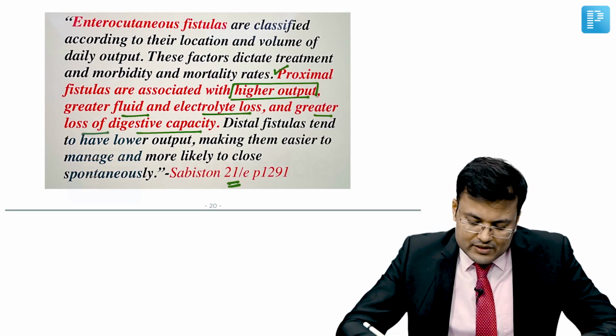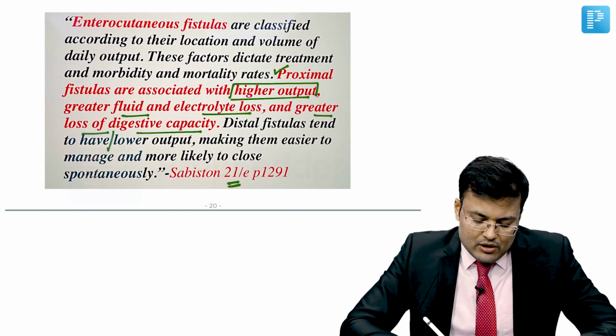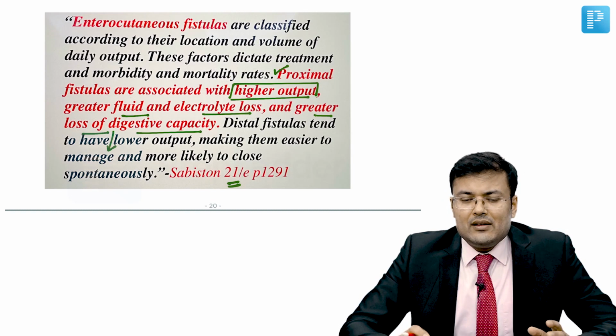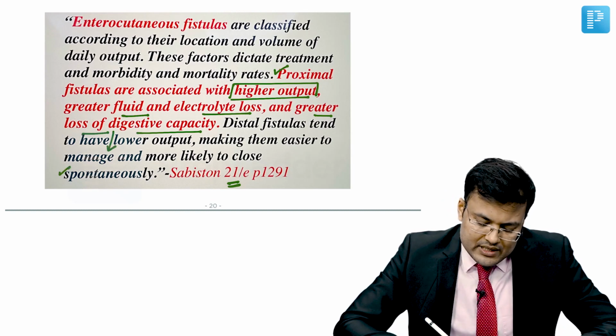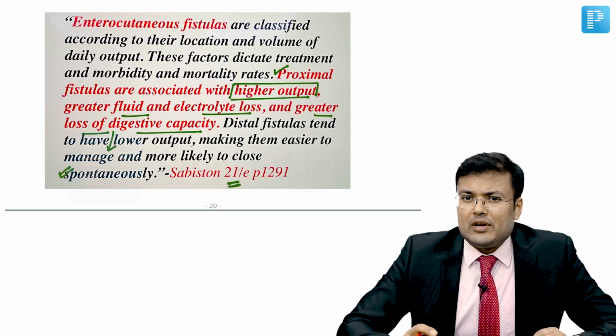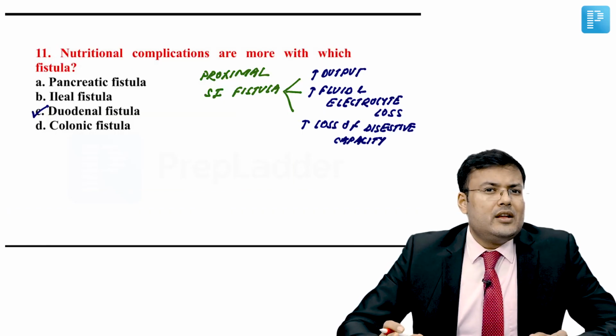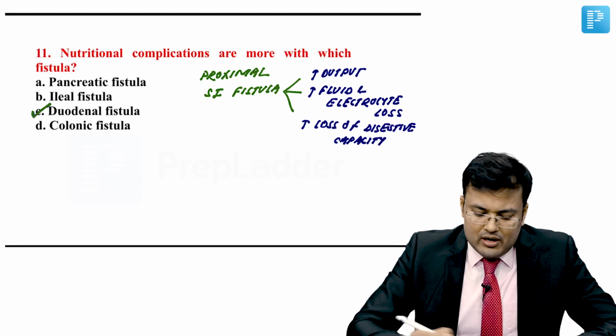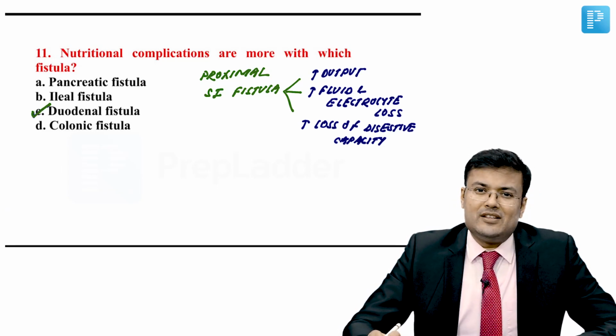If we see the distal fistula, obviously there will be lower output, making them easier to manage, and these are going to close spontaneously in comparison to proximal fistula. Okay, so if you see the question again, nutritional complications are more with proximal or duodenal small intestinal fistula.